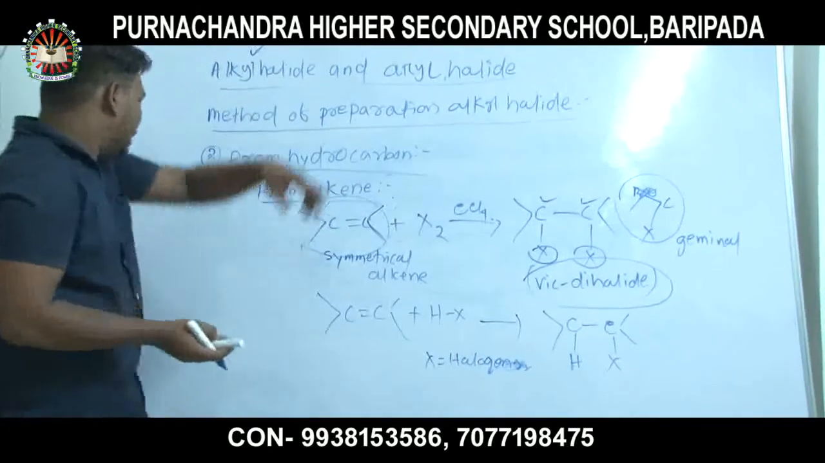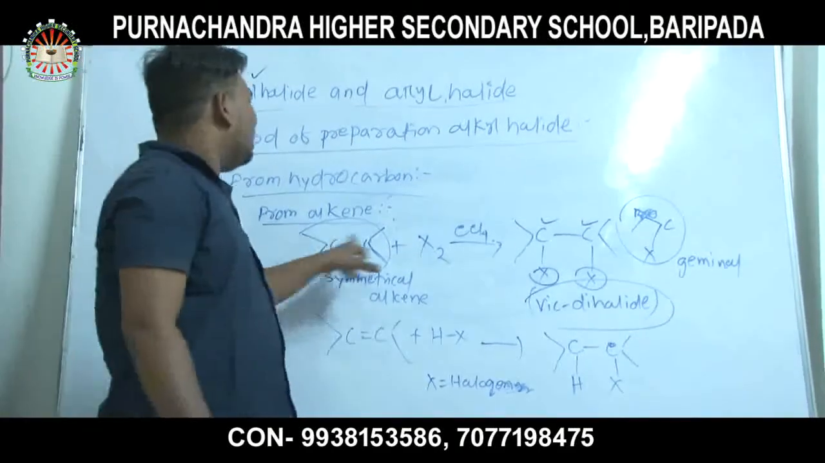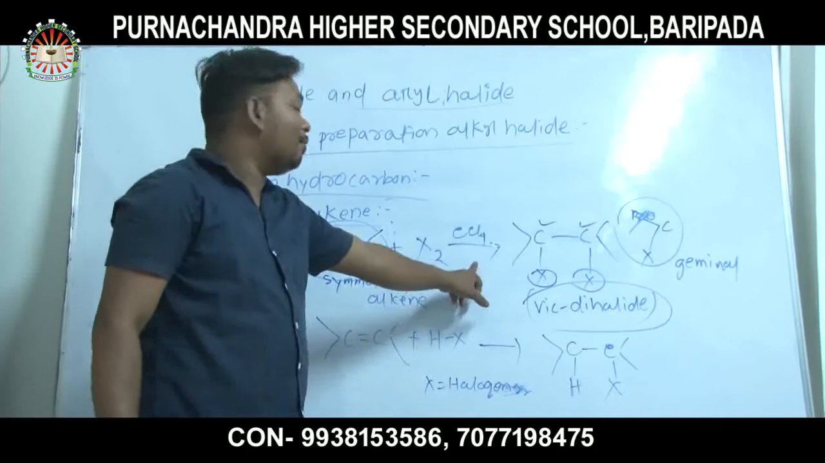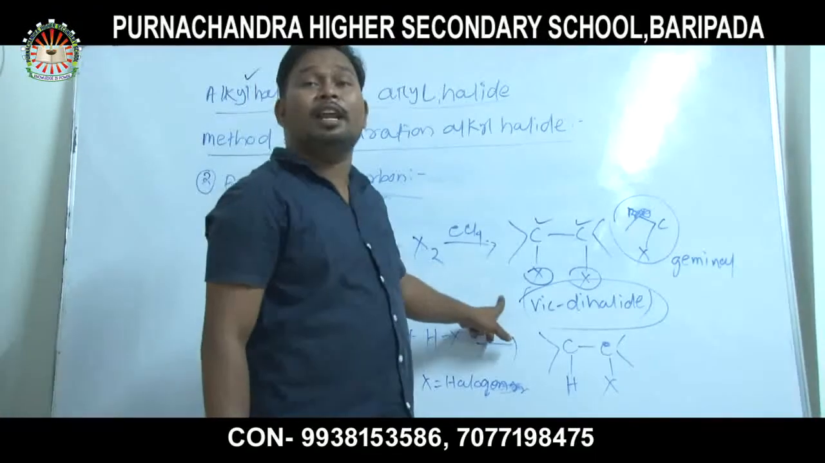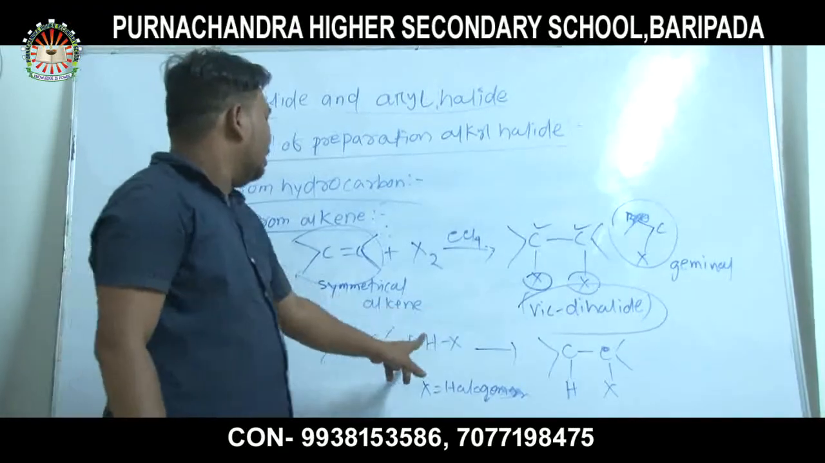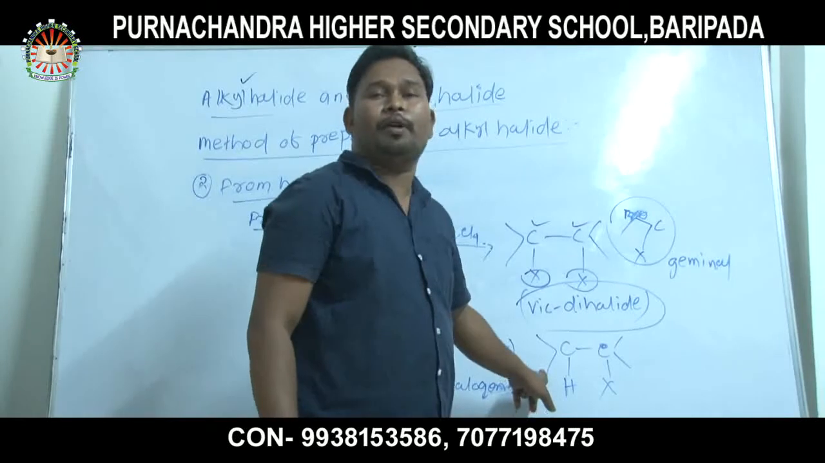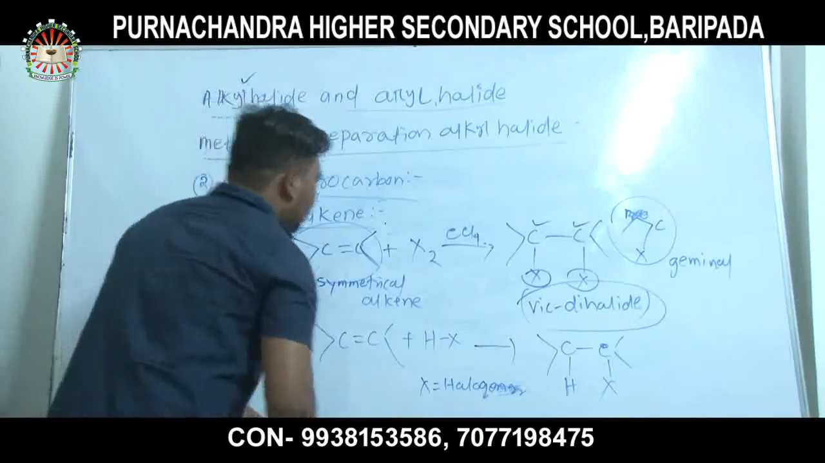Again I said that for symmetrical alkene, when alkene reacts with halogen in presence of carbon tetrachloride, then vicinal dihalide is formed. When symmetrical alkene is added with hydrogen halide, then alkyl halide is formed. Okay? Then proceed to the next step.